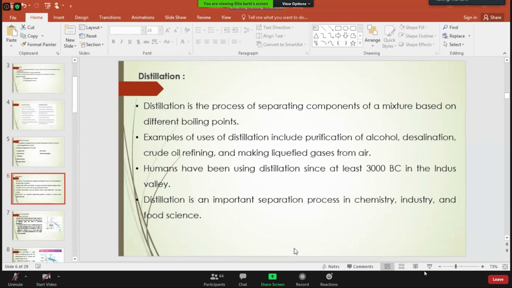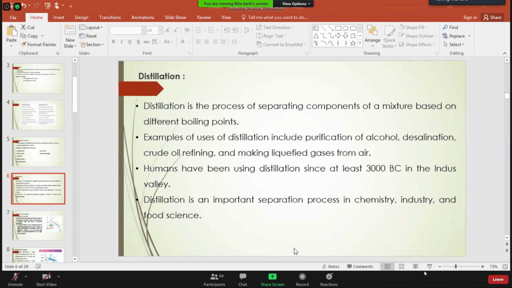It comprises paraffins, kerosene, natural gases, and many more other substances. All of these substances have different boiling points, and with the help of the distillation process, we can simply refine the crude oil and obtain the materials that are needed for our day-to-day life in separate chambers. Besides this, for making liquefied gases, for making gases from the air also, we use the distillation process.